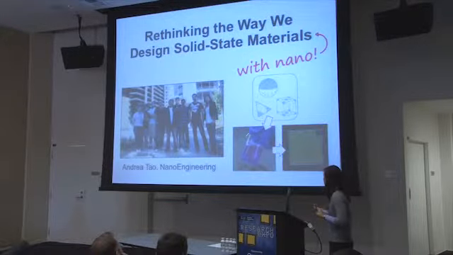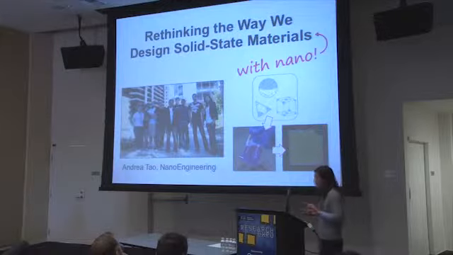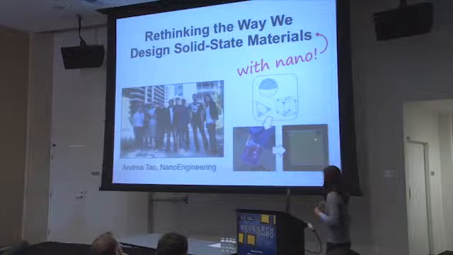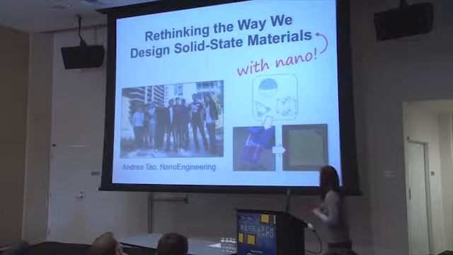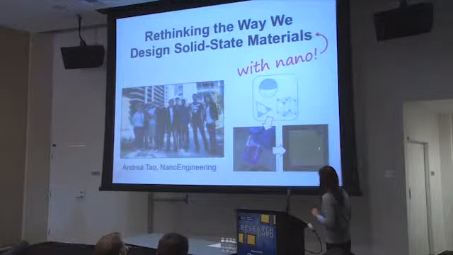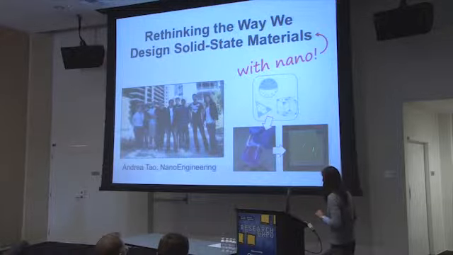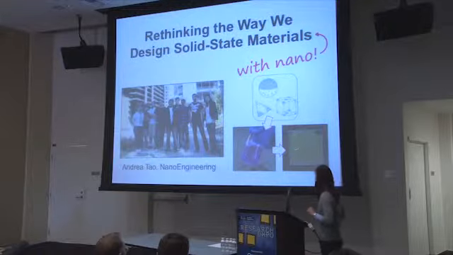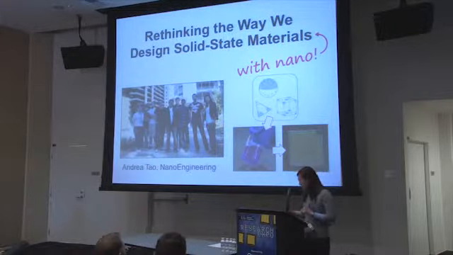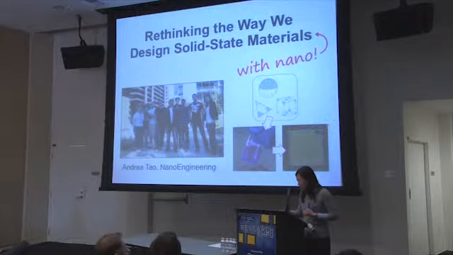So then we take these solutions and we figure out, if we want to take these particles and put them into a device or maybe make them into a coating for something, how we can take these particles and assemble them over very large scales and with very high precision. In this case, what we're looking at here is a solution of gold particles, which we then put into a dielectric matrix. This is a polymer here that we've then coated onto a glass square with a bunch of these nanoparticles. So this is just a coating that we've been able to make. And again, this is not a typical way you would design a solid-state device.